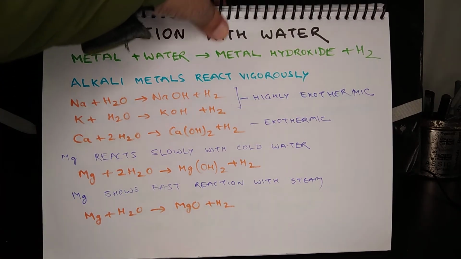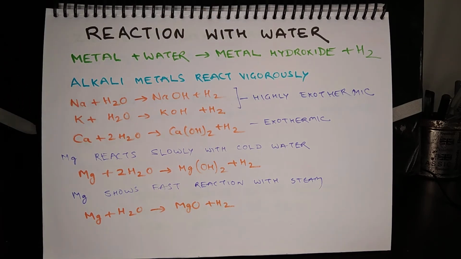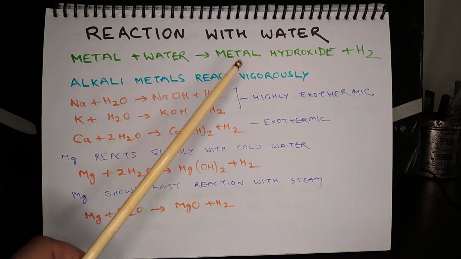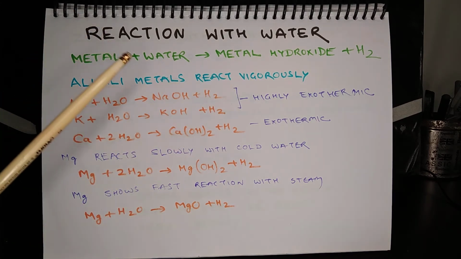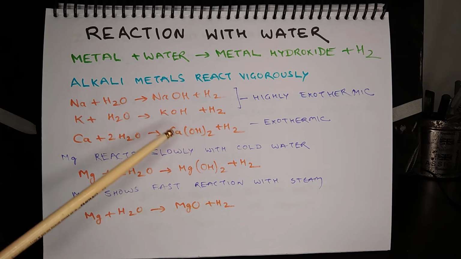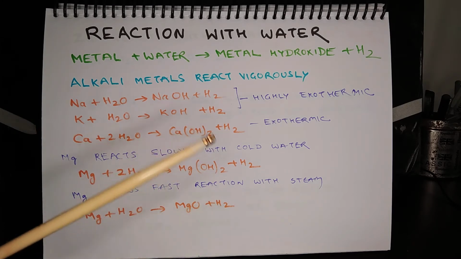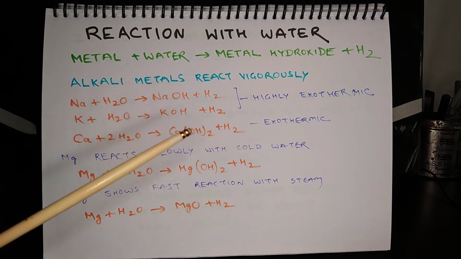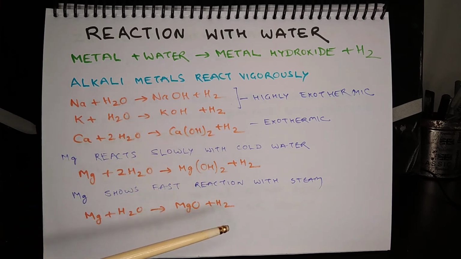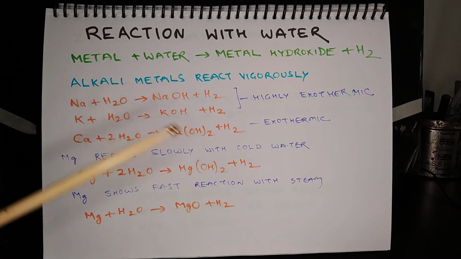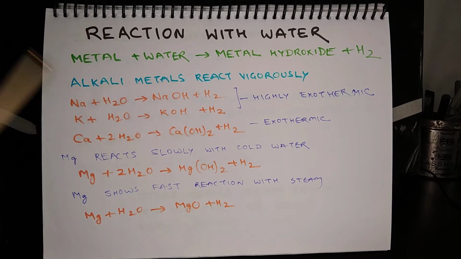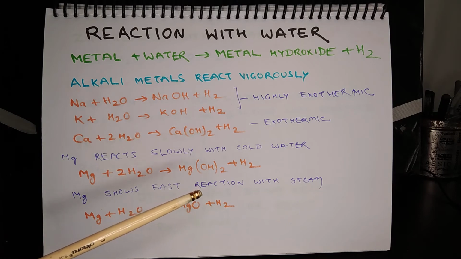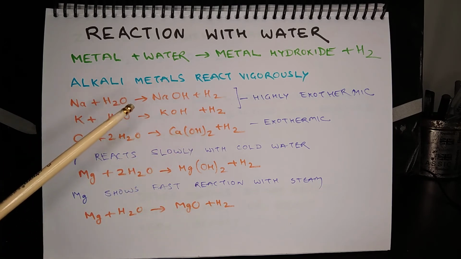What about metals' reaction with water? When a metal reacts with water, it produces metal hydroxide and hydrogen gas, but all metals do not react with water at the same speed. Alkali metals react vigorously with water, while other metals react slowly, and some metals do not react at all with water. Sodium and potassium react vigorously with water. They react at room temperature, and the reaction is highly exothermic.